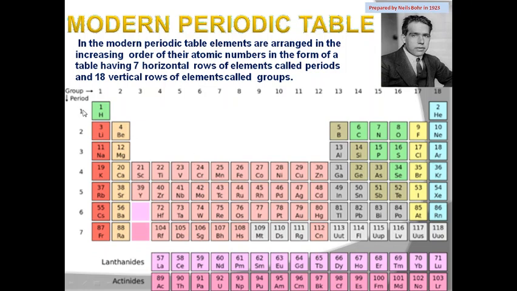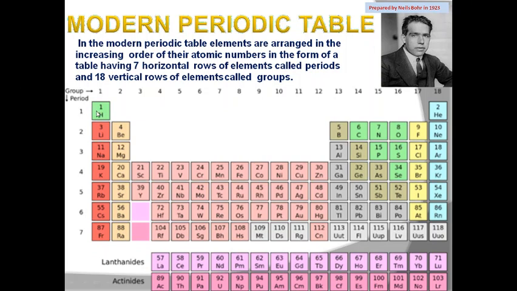I will show you: 1, 2, 3, 4, 5, 6, 7. Whenever we talk about periods, always consider them horizontal. This is period 2, this is period 3, this is period 4. And in period 1, please look into the periodic table.